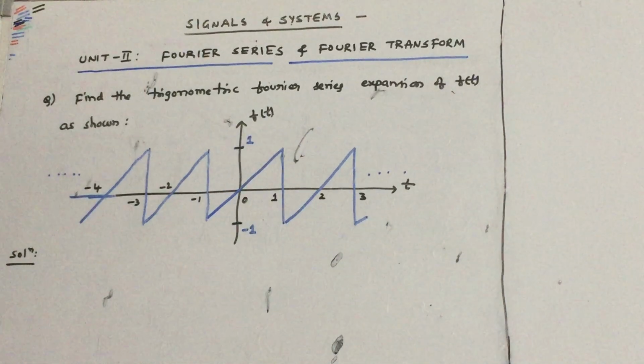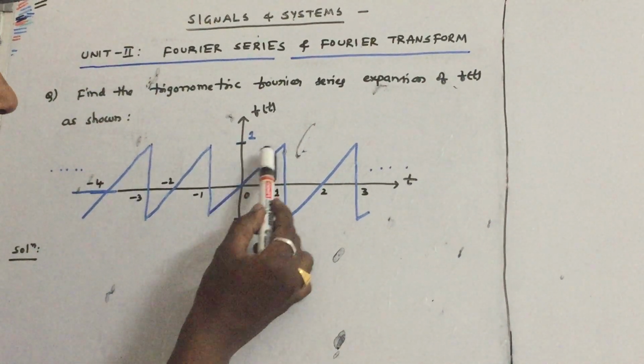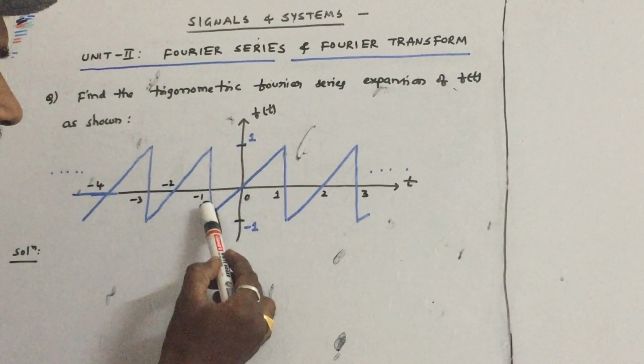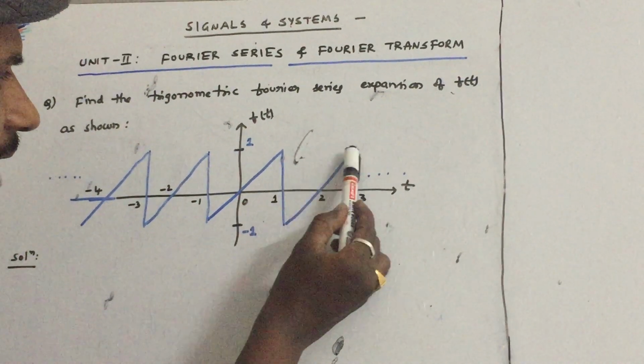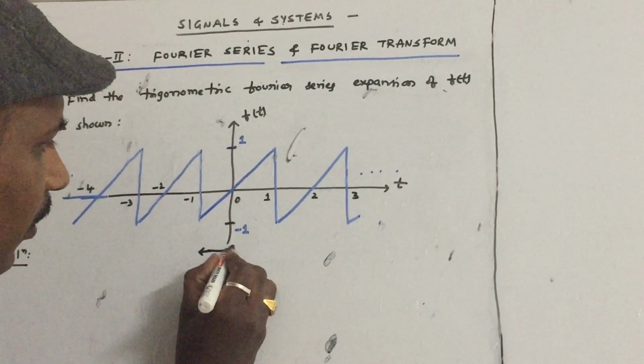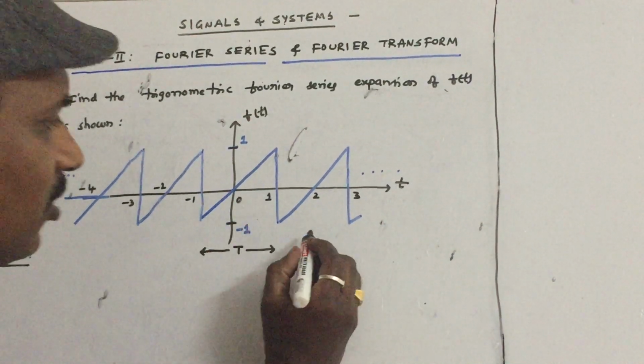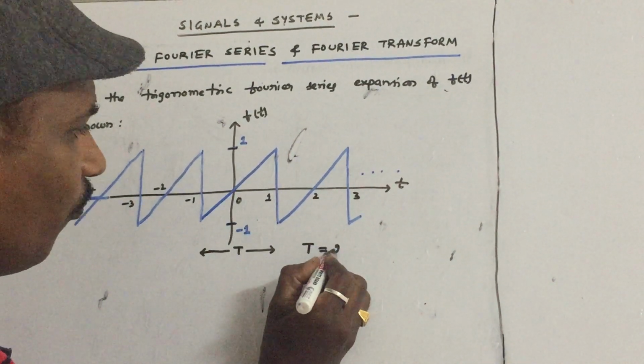First, let us find out what is the time period of this given waveform. So you can see that I take this cycle. This cycle is repeating. So take this cycle. So what is the time period? -1 to 1. So it will become T is equal to 2.